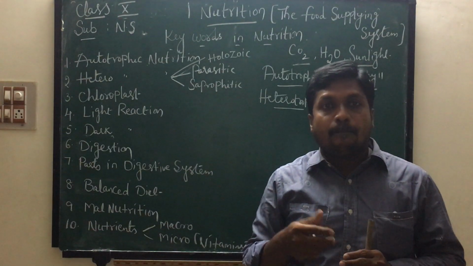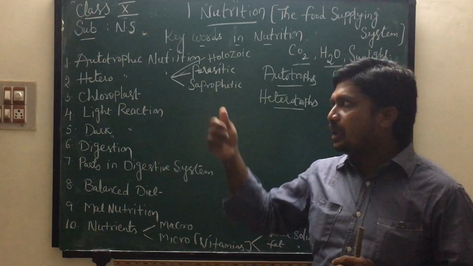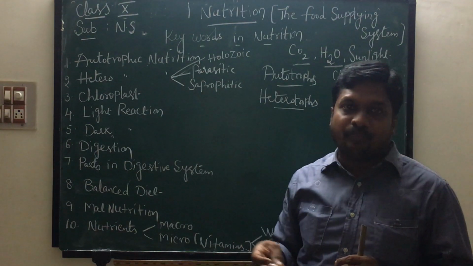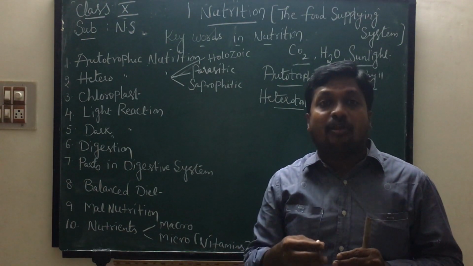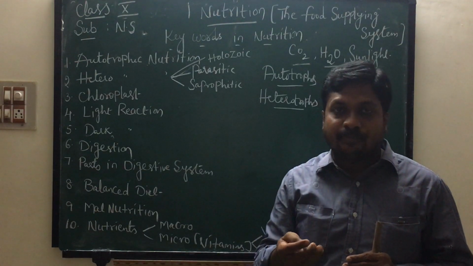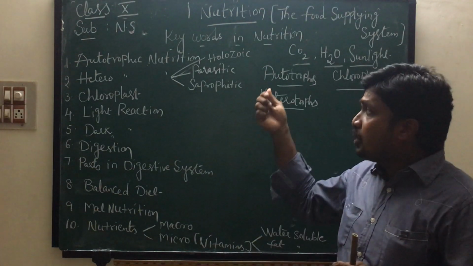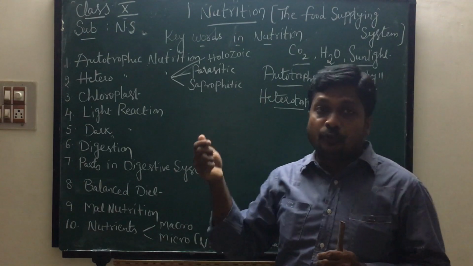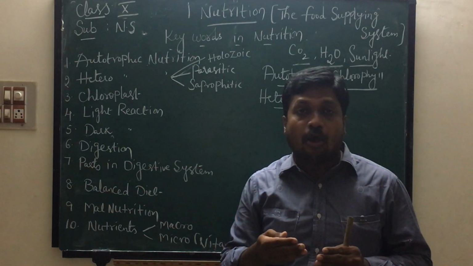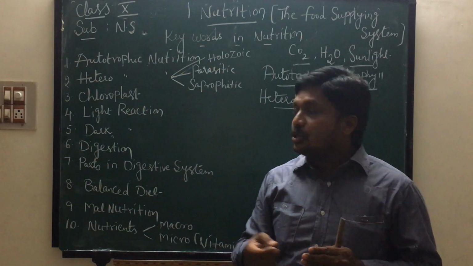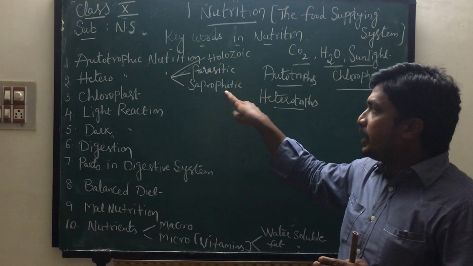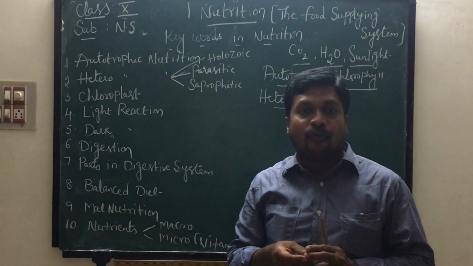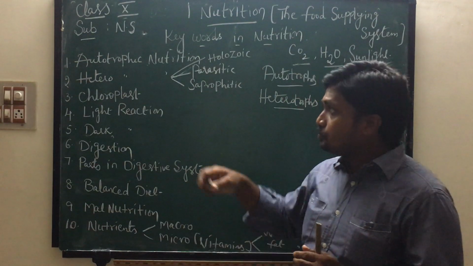Examples are fungi and mushroom. In saprophytic nutrition, they depend on dead organisms or decaying organisms. Here fungi and mushroom get food from dead organisms or decaying organisms. So saprophytic nutrition is seen in fungi and mushroom.